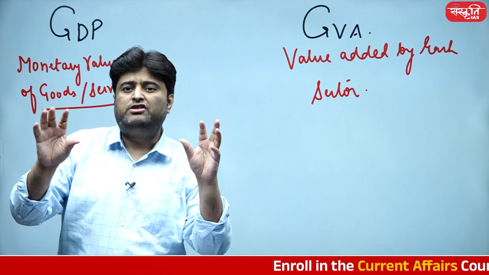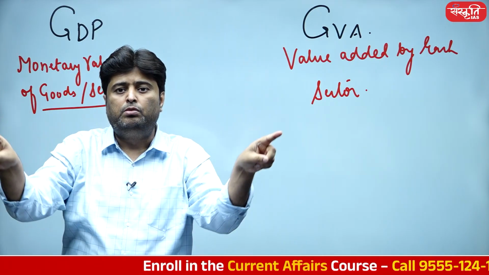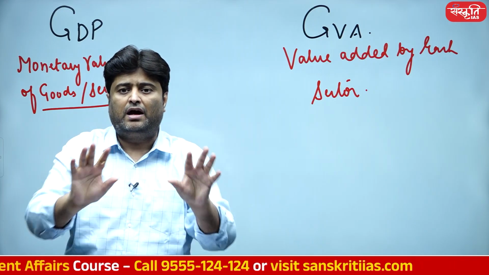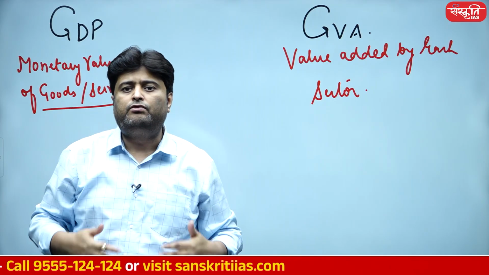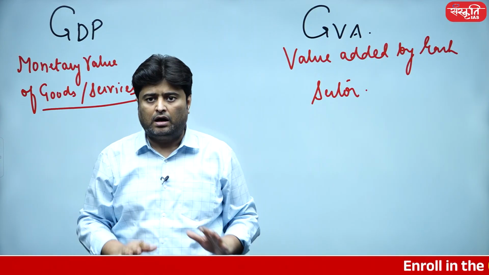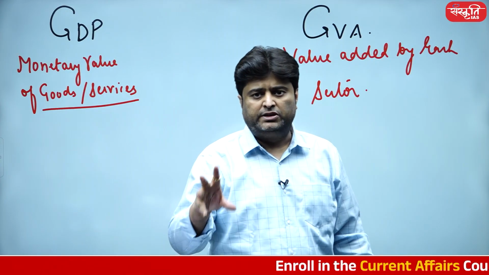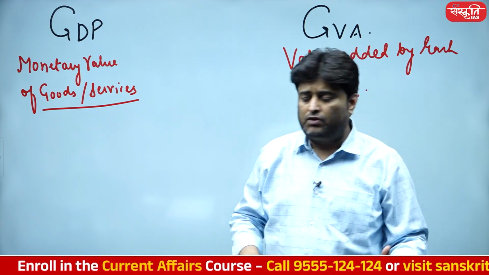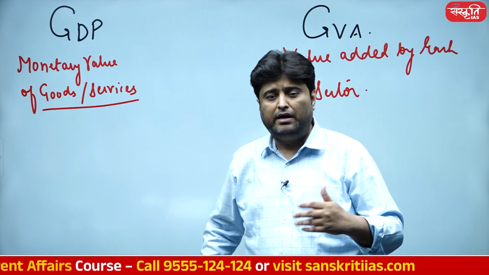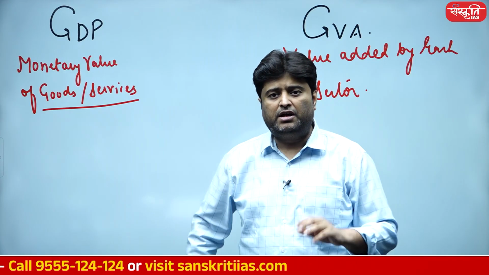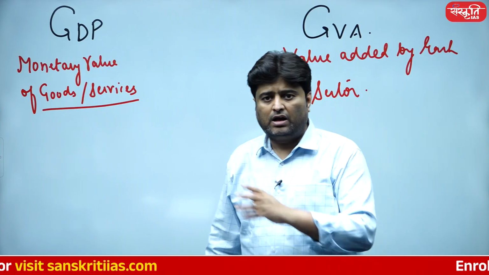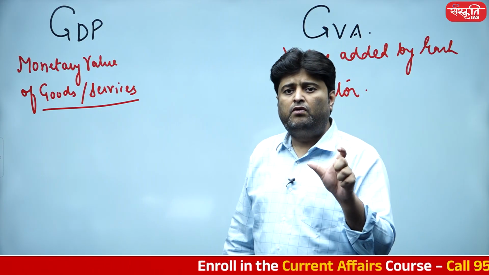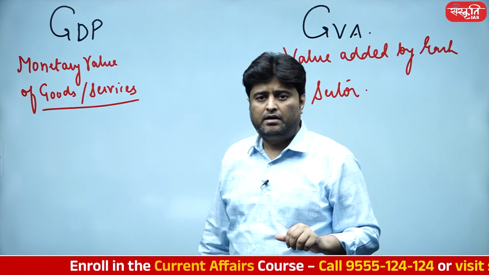So if we say GDP, GDP is basically the accumulation of all the various units which are working in a country, and the monetary value of total goods and services produced in a country. I hope you all have gone through the basic fundamentals of the GDP, so this statement is not alien to you. After all, it's a crash course, so I hope I need not explain the basic fundamentals again and again. But for the sake of the class, I have to revise certain things. So GDP is the monetary value of all goods and services produced in a country.